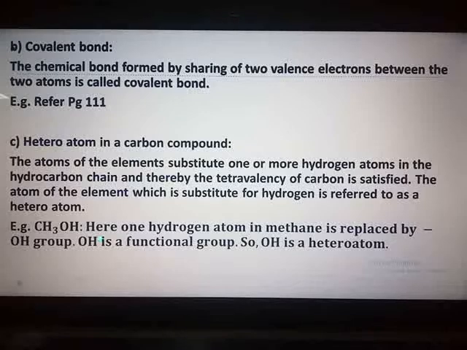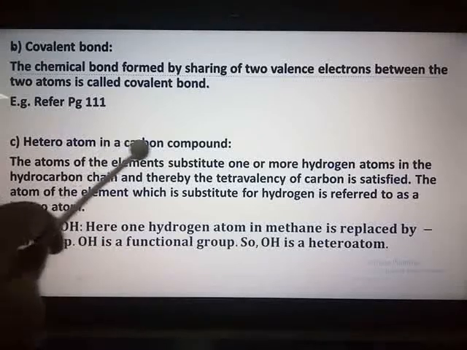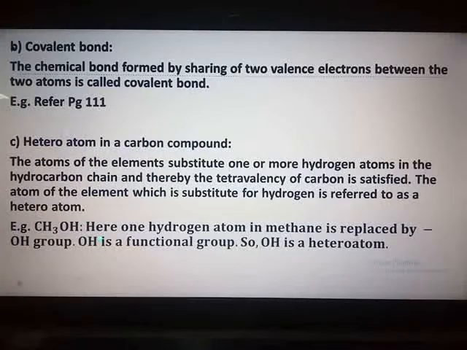Next question, question number 4c, heteroatom in a carbon compound. Definition and an example are required. The answer you will get in your textbook on page number 117. You have three paragraphs on that page towards the end.